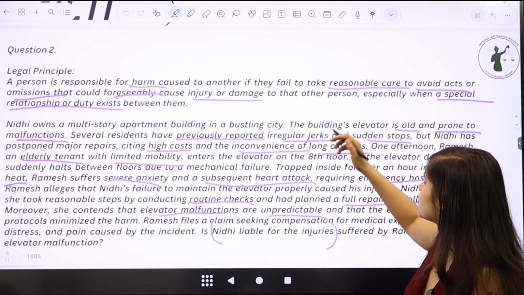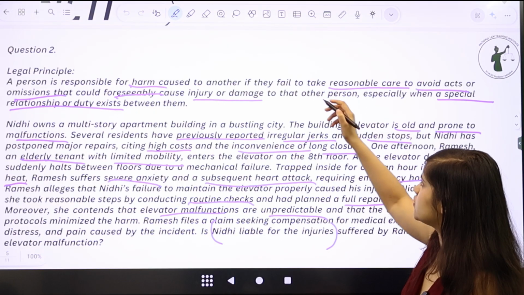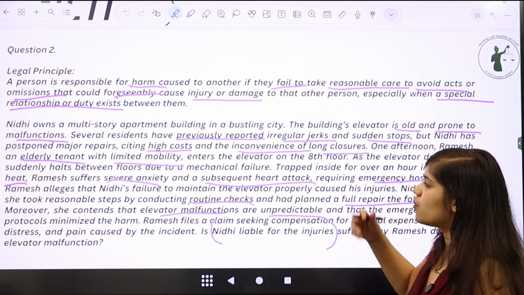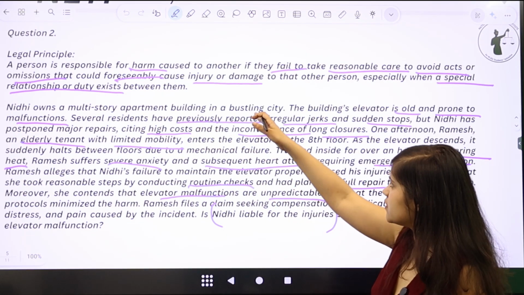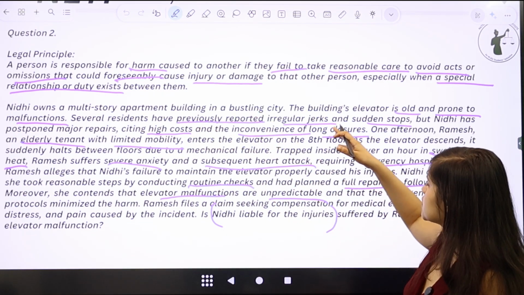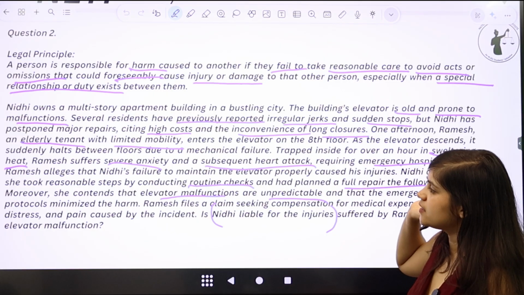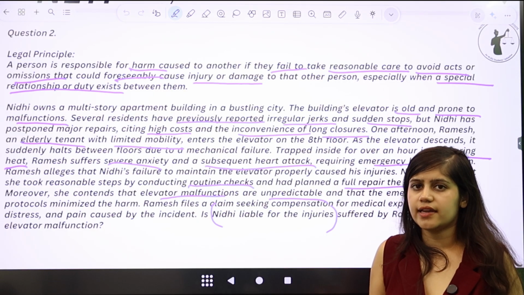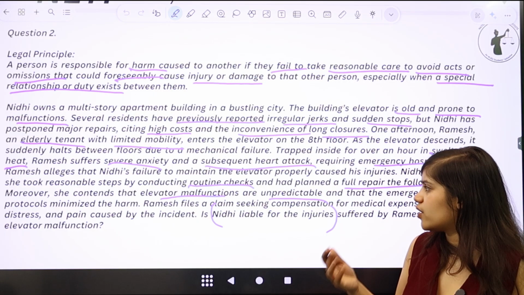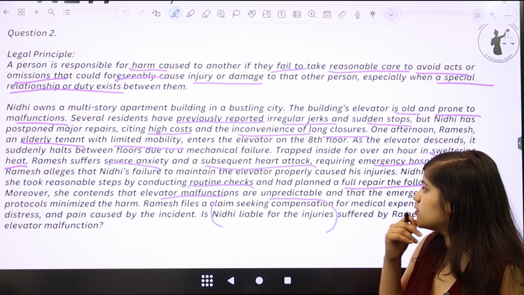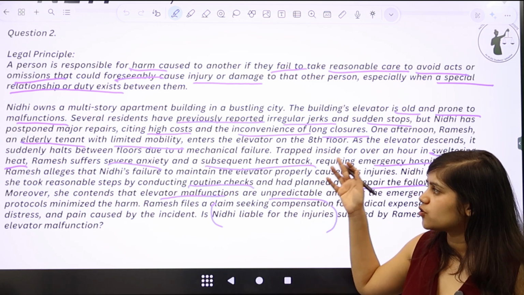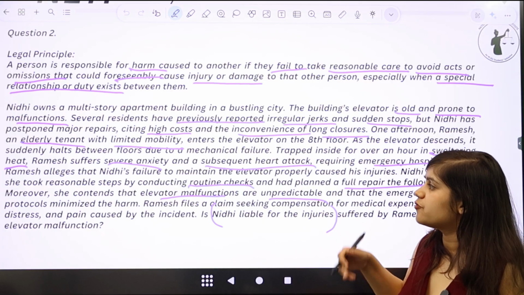You can go ahead and talk about how there is failure to take reasonable care. Why is there failure to take reasonable care? Because these incidents were previously reported, these irregular jerks were already felt, but even then Nidhi chose to not go ahead and fix the elevator.